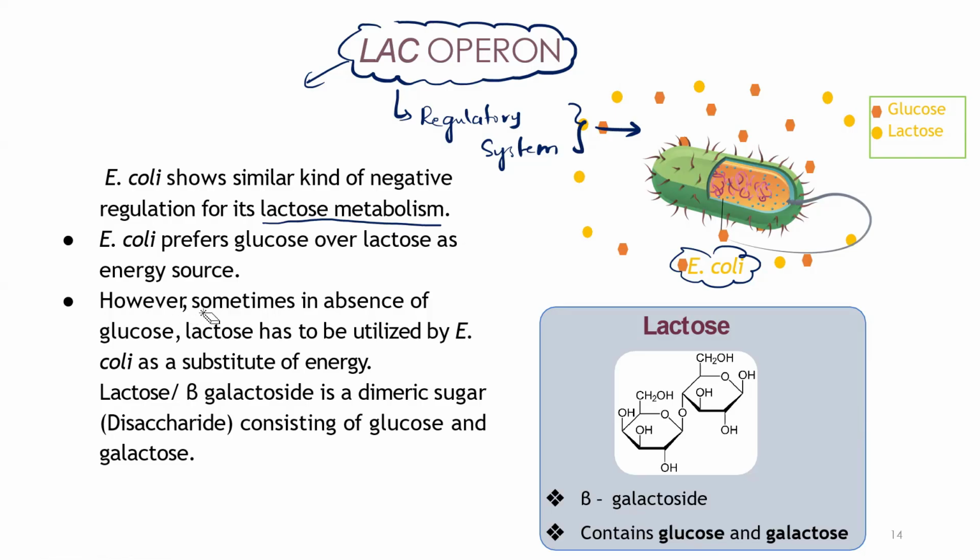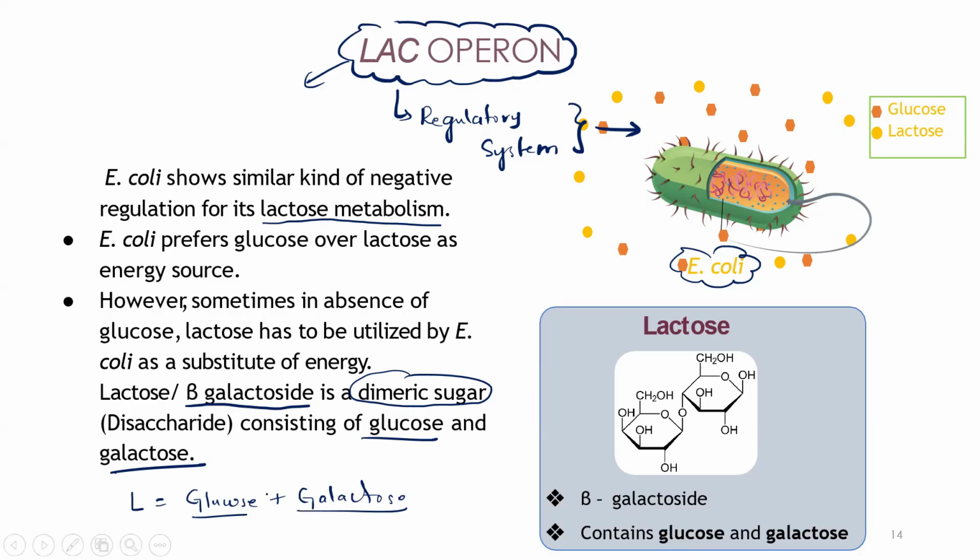Understood? So see here, sometimes in the absence of glucose, lactose has to be utilized by E. coli as a substitute for energy. Okay, so lactose, which is a disaccharide, containing a dimeric sugar, that we'll be studying in the biomolecules. So just understand that lactose is a disaccharide. That means there are two sugar molecules present, one is glucose and the other is galactose. Understand this. So lactose equals glucose plus galactose. If you break down this lactose, you will get glucose and galactose. Understood? Is that clear?